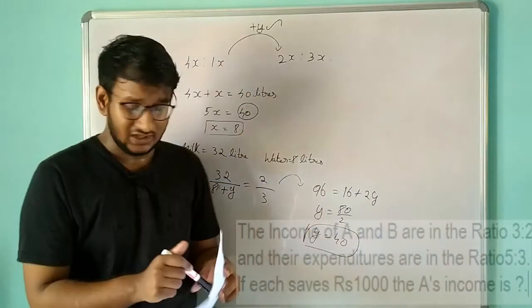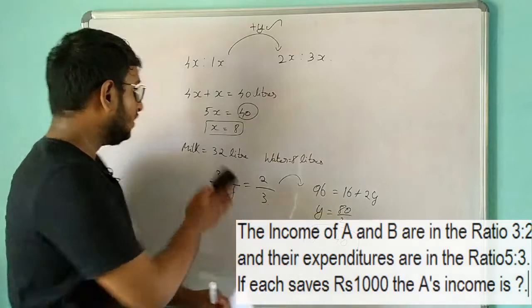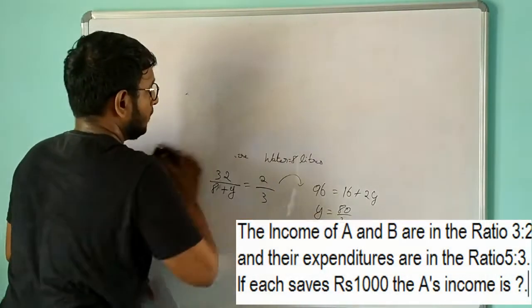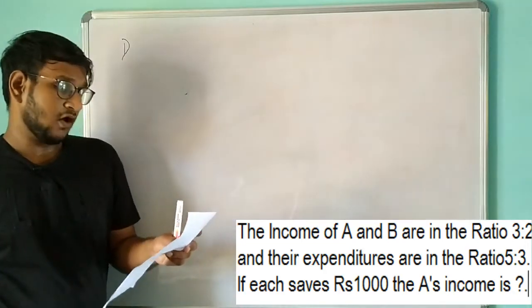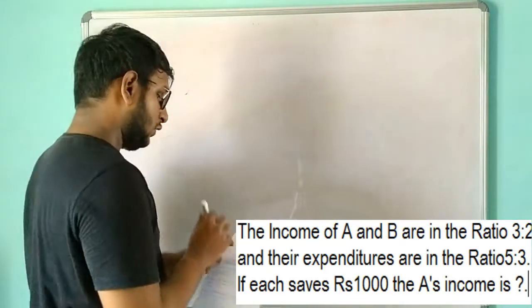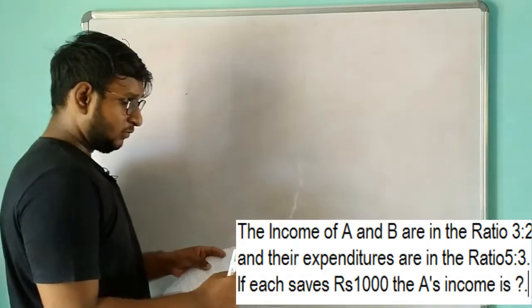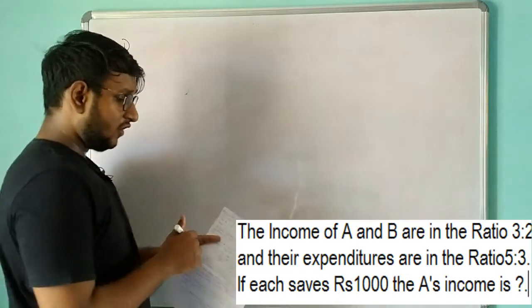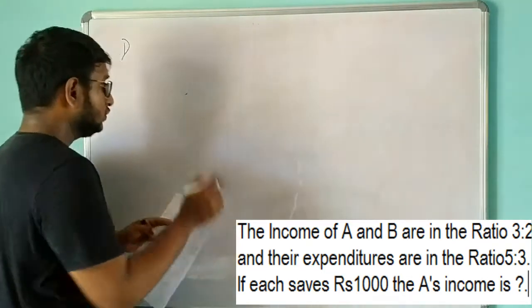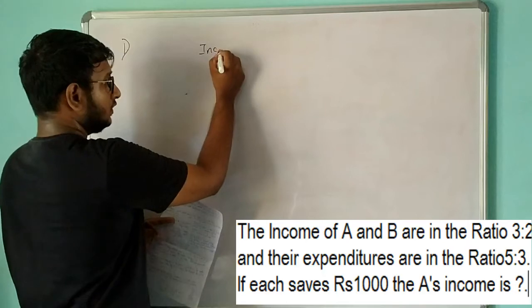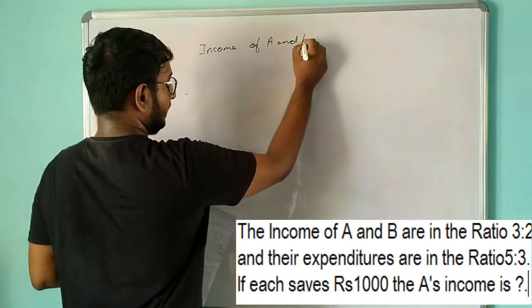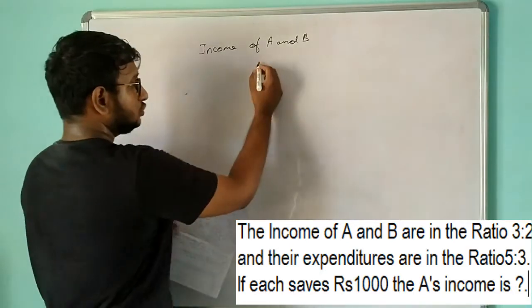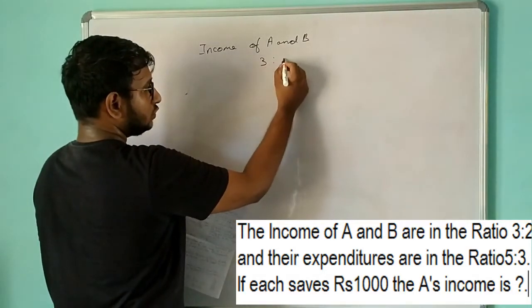So come on, let's get into the second one. In the second question they have given the income of A and B. Okay, they have taken two persons and they have given the income of the 2 persons in the ratio of 3 is to 2. Okay, so income of A and B are in the ratio of 3 is to 2.